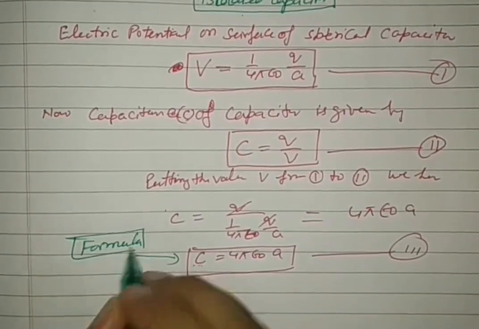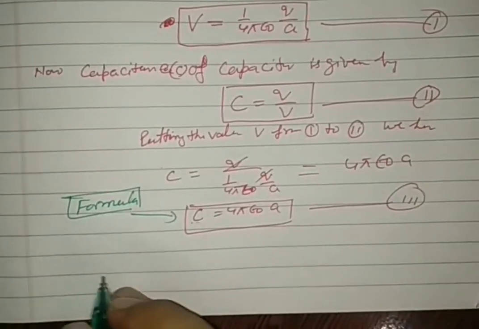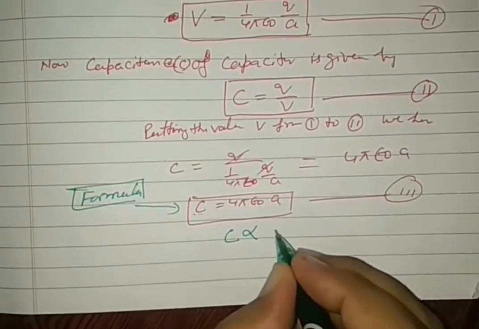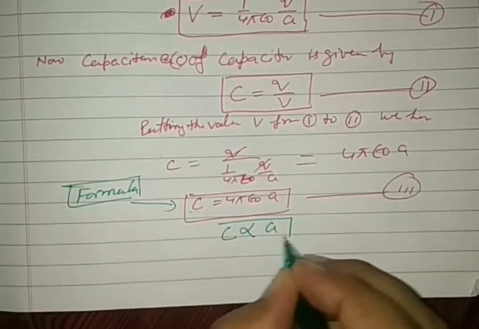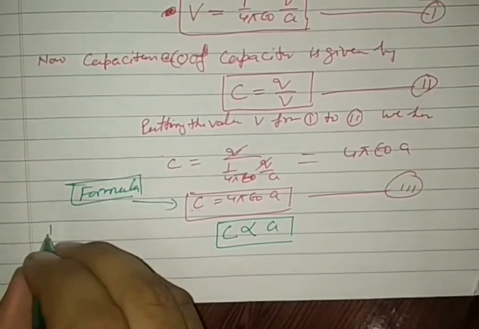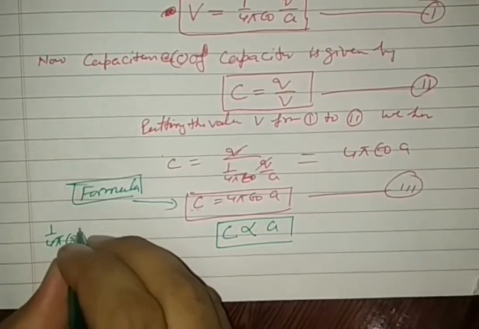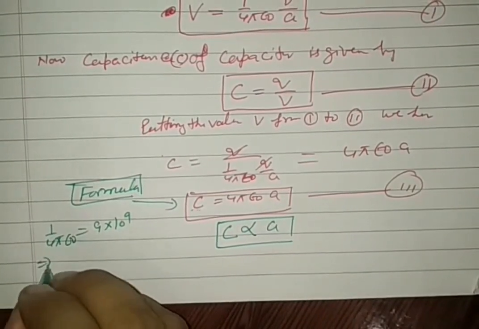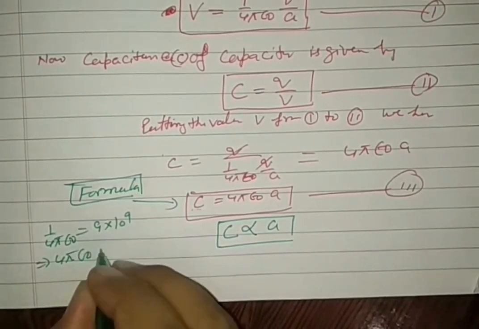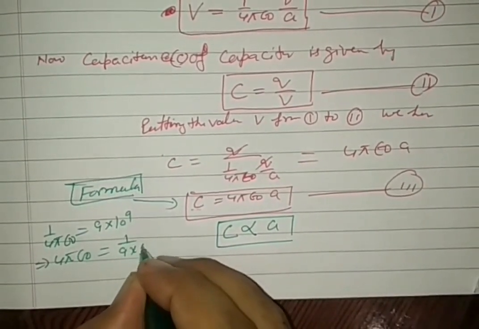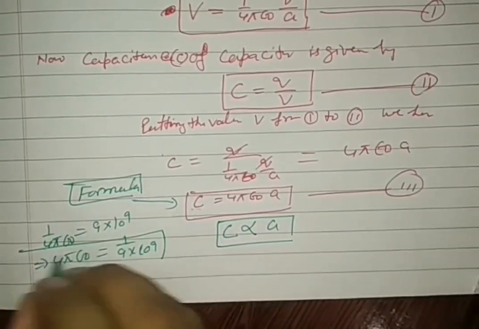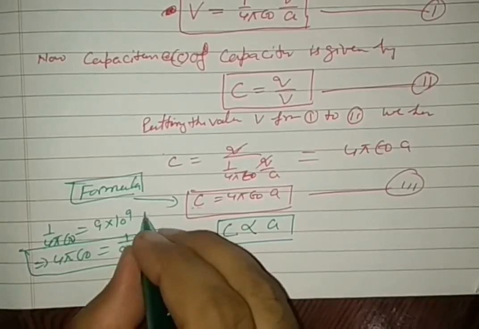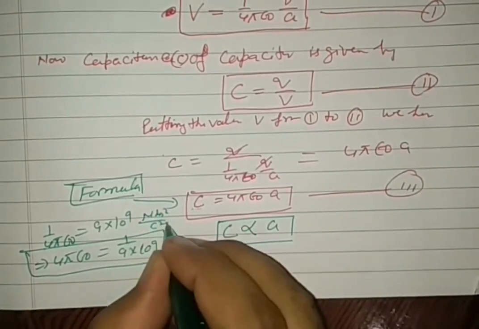See carefully in this formula, one thing is clear: the capacitance is directly proportional to the radius. We know 1 upon 4 pi epsilon 0 is a constant, 9 into 10 to the power 9. This is a constant, and its unit is Newton meter square by coulomb square.